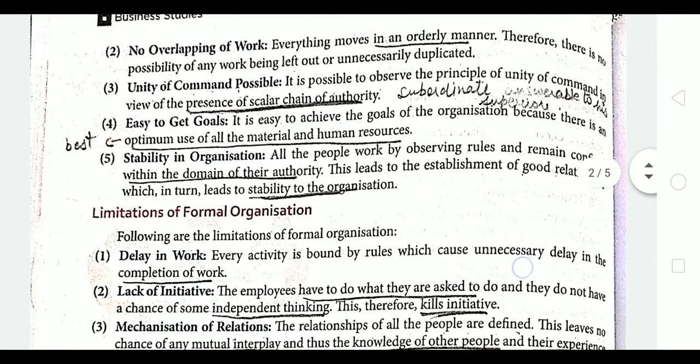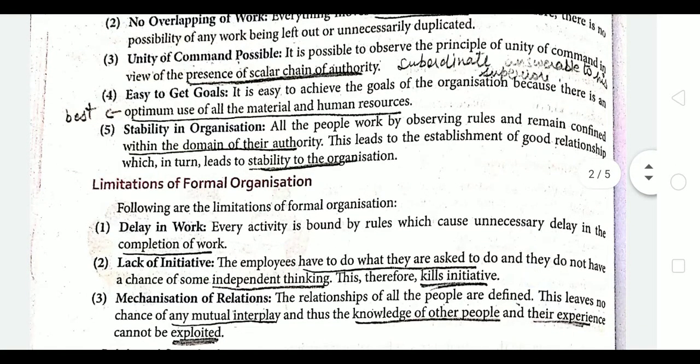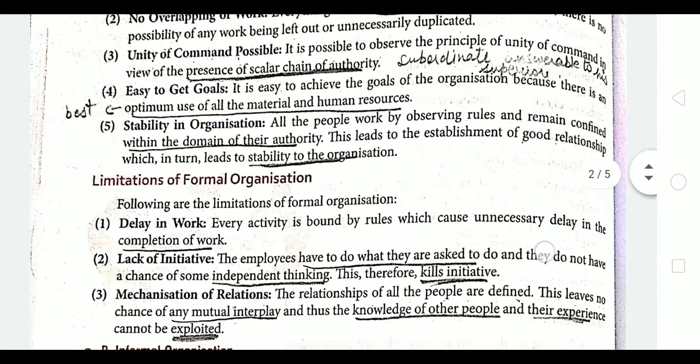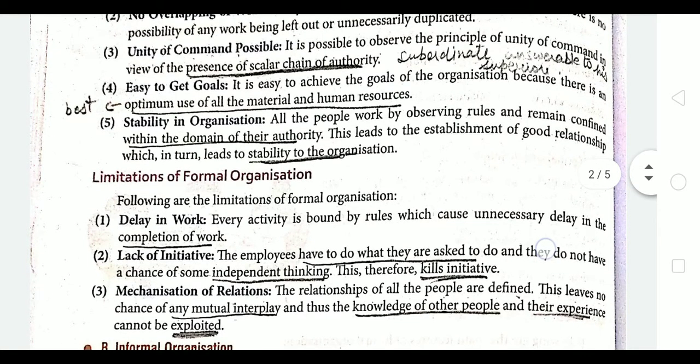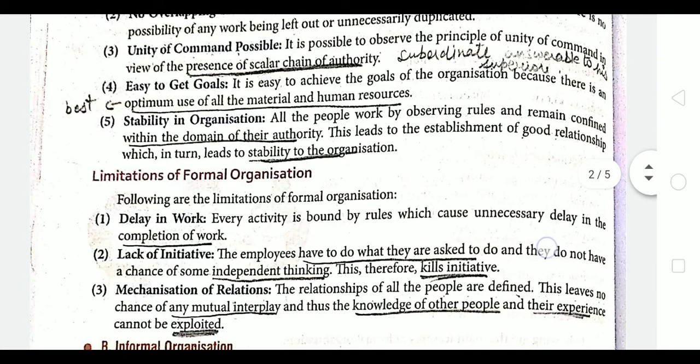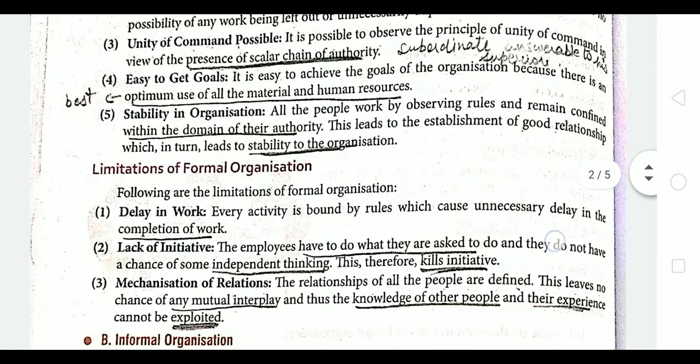Stability in the organization. Stability in the organization means when all the rules and all the remaining work are confined to the people, they know that this is the authority they have, and within that authority they are allowed to do that work. So this leads to the establishment of good relationships, which in turn leads to stability in the organization.